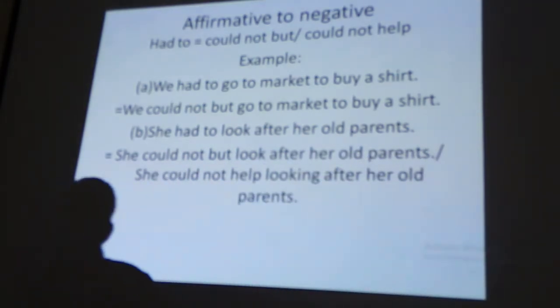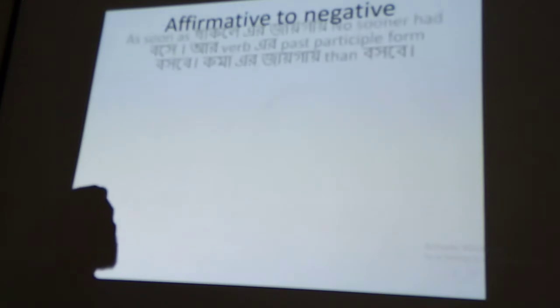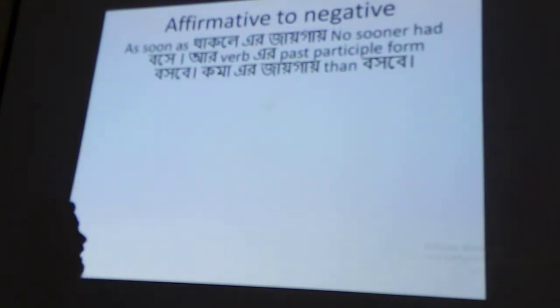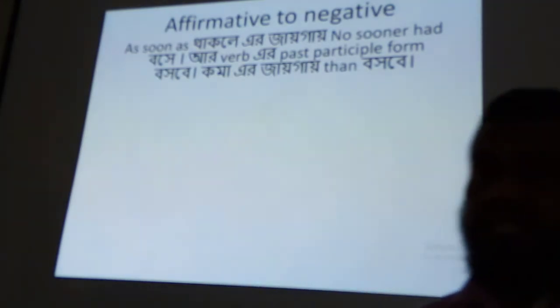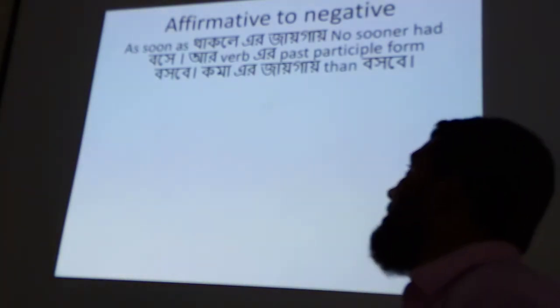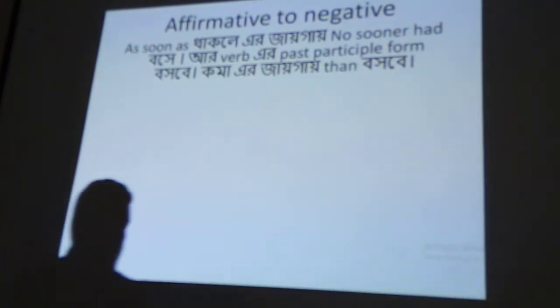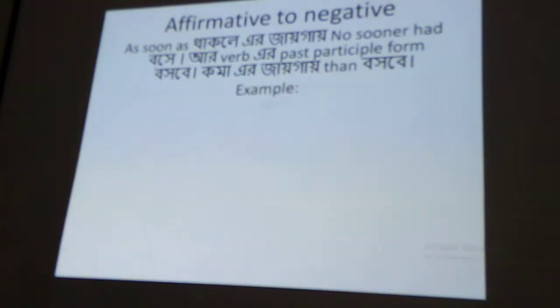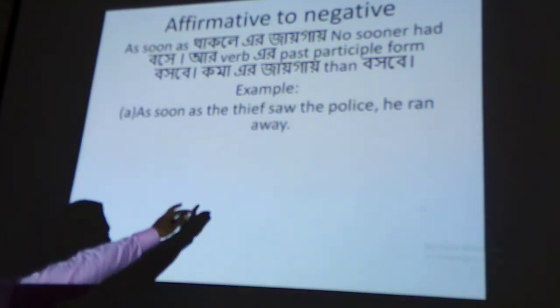Can we go to another rule? Perhaps we may go. As soon as. If you see as soon as in your affirmative sentence, you will have to write no sooner had in place of as soon as. Look, as soon as the thief saw the police, he ran away.